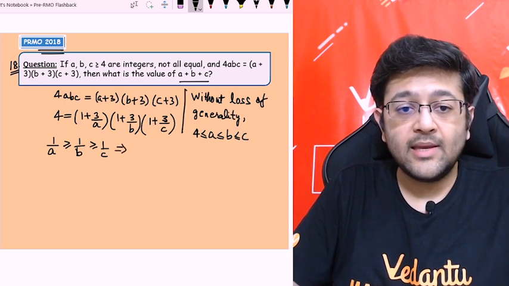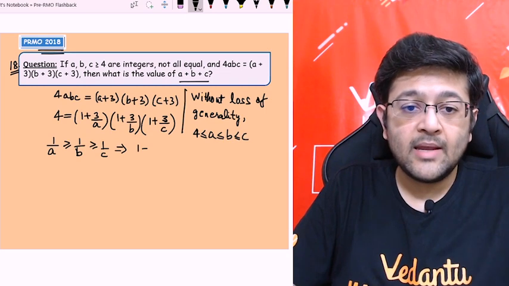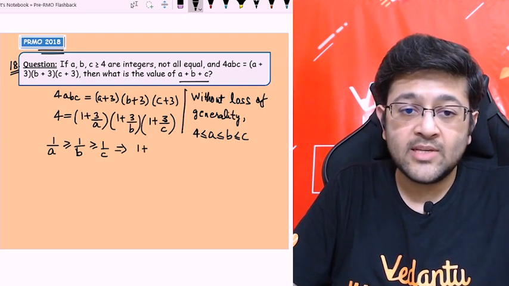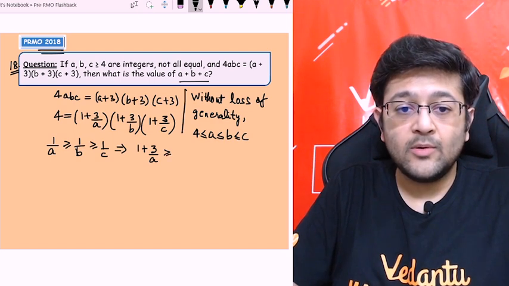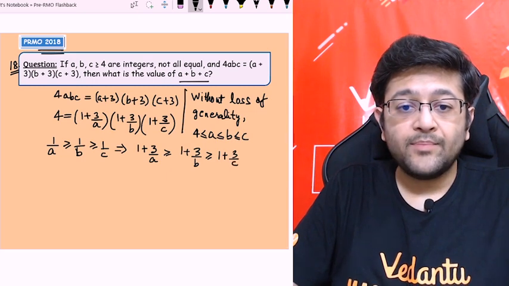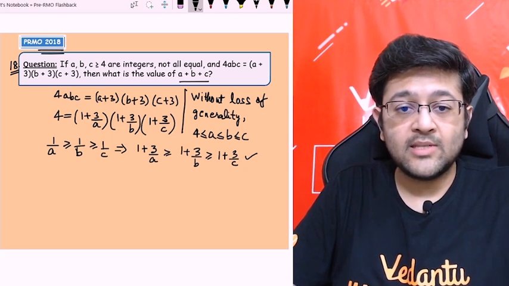Now I can also multiply this inequality by 3 and add 1 to all of them, which will not change the inequality. So 1 plus 3 by A will be greater than or equal to 1 plus 3 by B will be greater than or equal to 1 plus 3 by C. Okay, so मेरे पास ये expression आ गया, which we will use now to solve this.